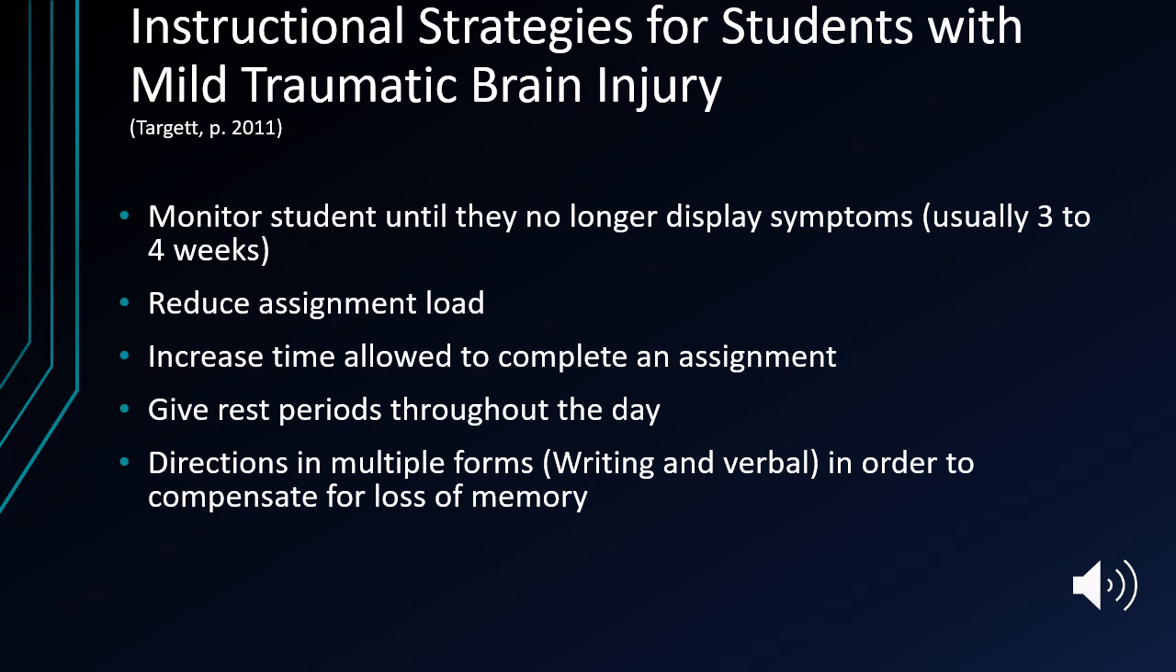They can show up hours or even days later. Secondary effects can include swelling, fever, seizures, or an imbalance of neurological chemicals. For a concussion, it's important to monitor the student until they no longer display symptoms. Recovery usually takes about 3 to 4 weeks, but again, it can really vary based on the severity of the hit.